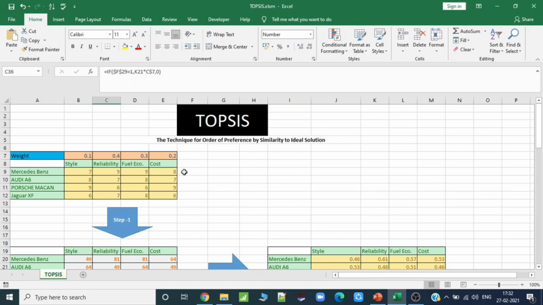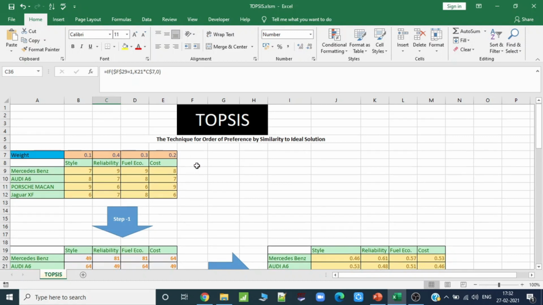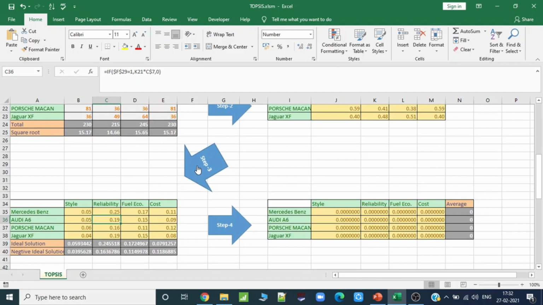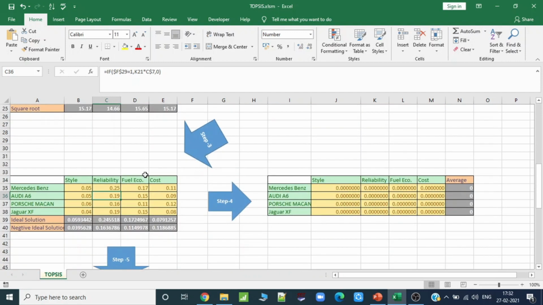So here 0.57 into 0.3, and here cost is 20%, so 0.53 into 0.2. So this is our matrix that we will use to compute the ideal solution and the negative ideal solution.